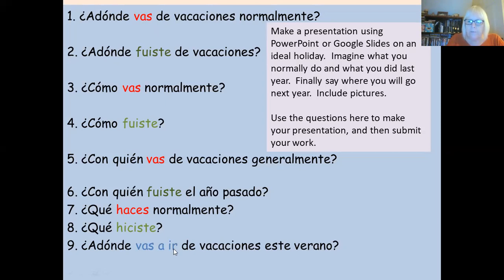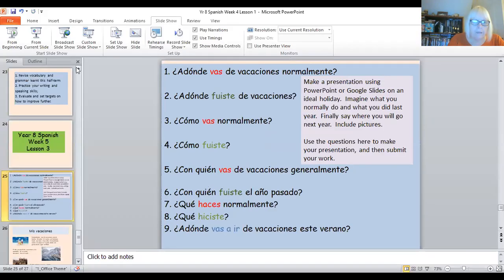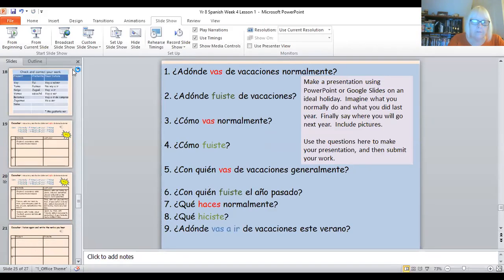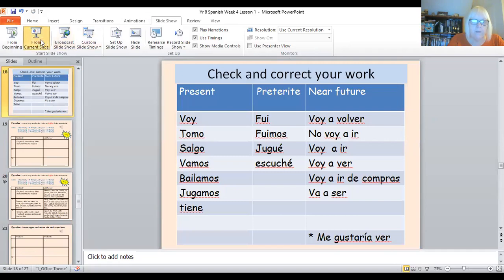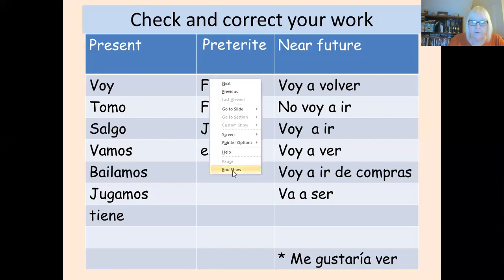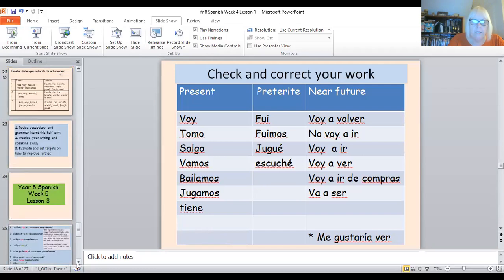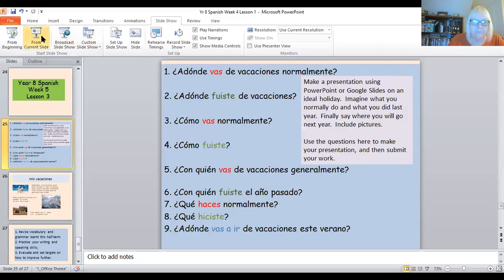Now, you will want to go back and look at the previous lesson. I'm just going to get a slide here to show you, rather than make you go back. These were the verbs that you saw in the previous lesson: present, preterite, near future. We'd like you to use these, please, or one similar to this. These are just examples to put into your presentation. I'm jumping around quite a lot here, but you've got sight of that, so you can use it again.